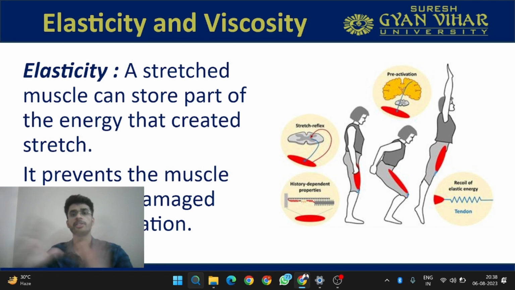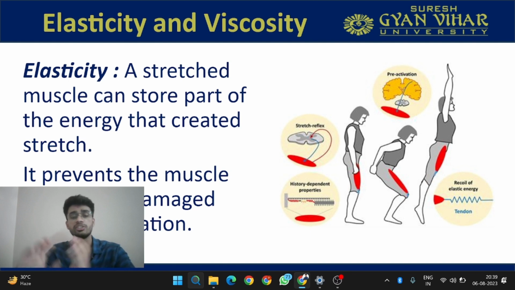This is the summary of what we have read till now. Elasticity, we have already discussed, is generated with the help of connective tissue. A stretched muscle can store a part of the energy that created the stretch, and it prevents the muscle from being damaged during elongation, because if the tone is not increasing, then the fibers will get ruptured as they provide the resistance to this stretch.